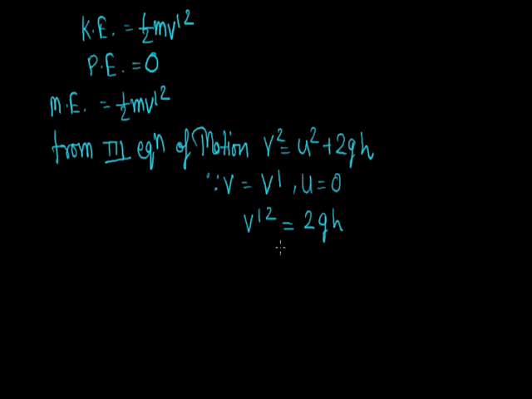By putting this value in the expression of mechanical energy, we get half m into 2gh, which is equal to mgh. So it is clear from this derivation that the mechanical energy of the system at points A, B and C is the same. So the law of conservation of energy is proved.